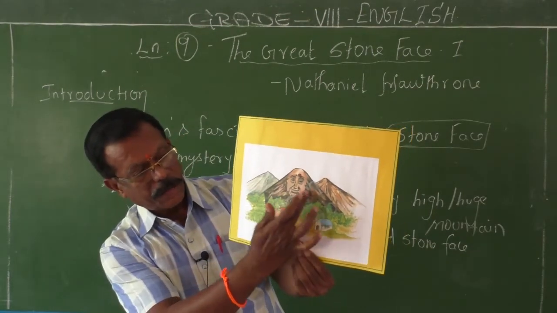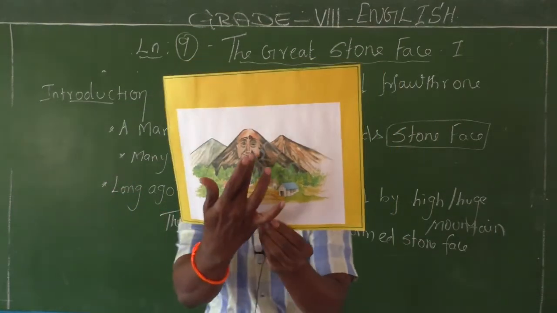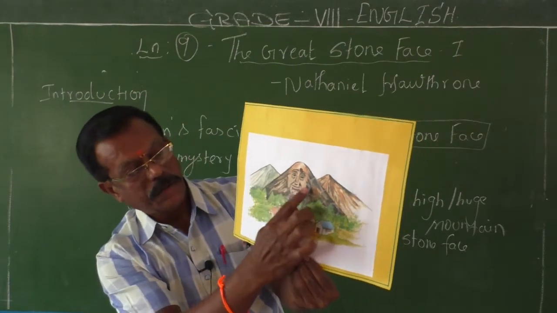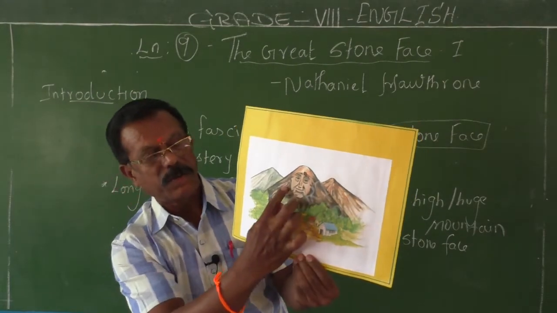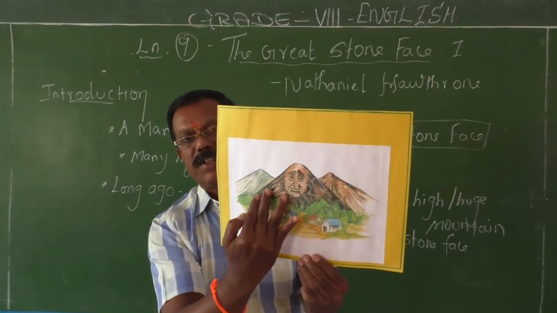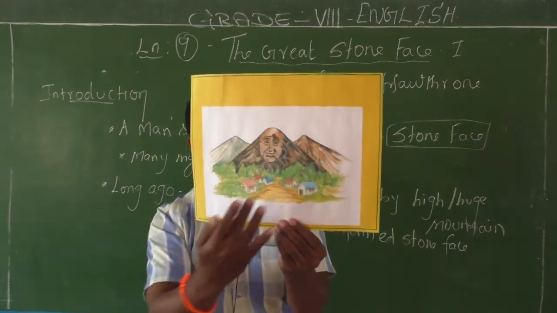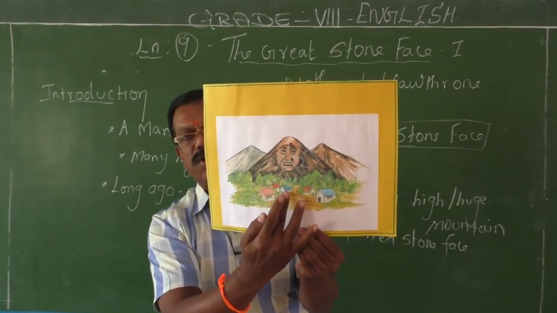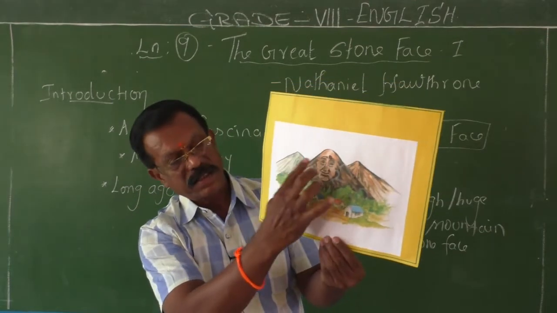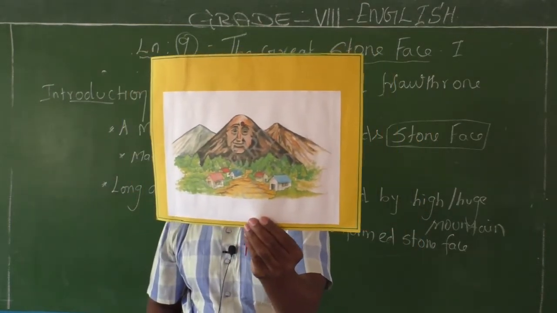Only huge piles of rocks on the top of the mountain formed this stone face. It resembles a human face. At some distance, if you look at this, you can realize that it is a human face. Can you see this picture clearly, children?